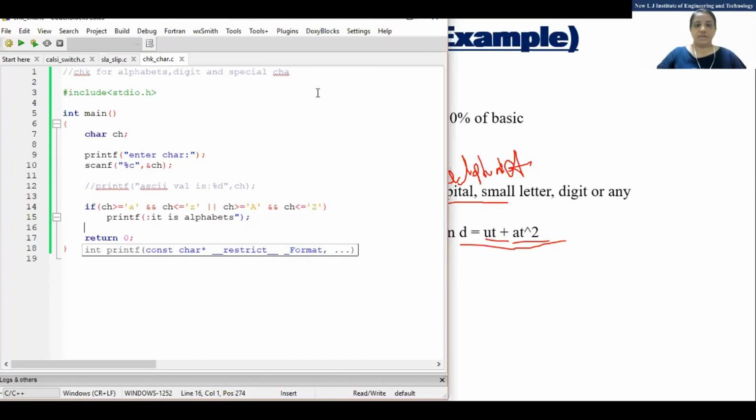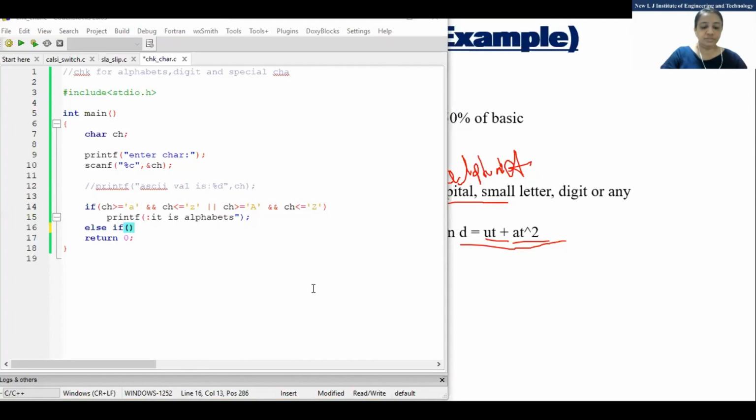If else? See, there are three options. Either it will be an alphabet, or a digit, or a special symbol. There are three options, and only one is possible. So whenever only one is possible, go for an else if ladder. That will be easy, right? If you are using if else, only when you have two options can you go for if else. Okay, fine. Else if ch is greater than or equal to